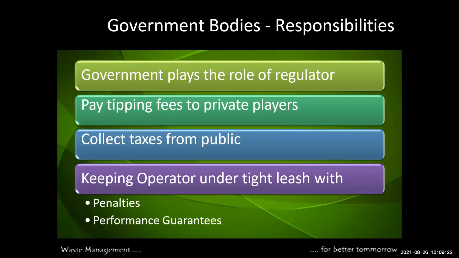And the government body's responsibilities: the government plays the role of regulation, pays tipping fees to private players, and collects tax from the public, keeping them under tight control with penalties and performance guarantees. In each type of project the guarantee is that it will work for so many days.